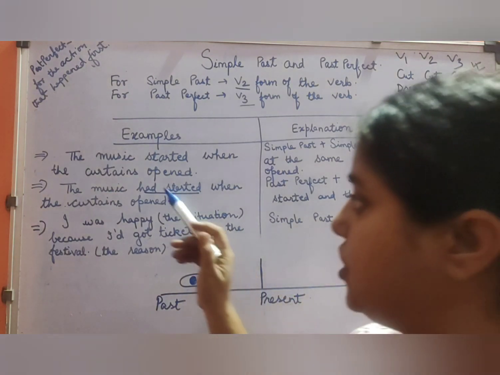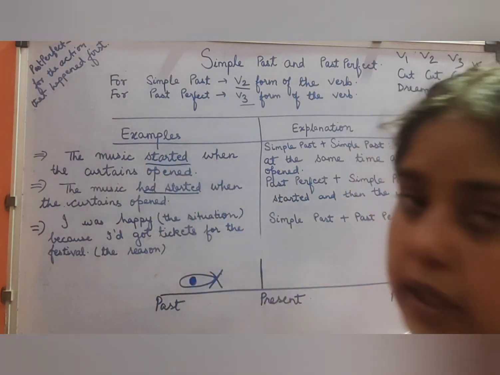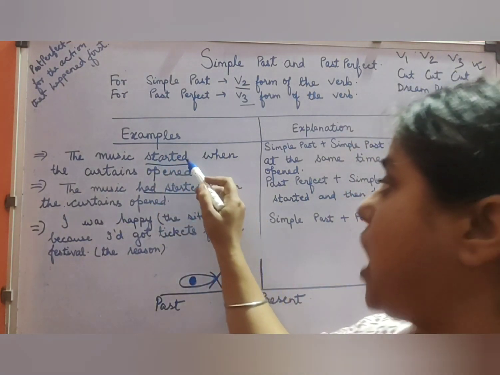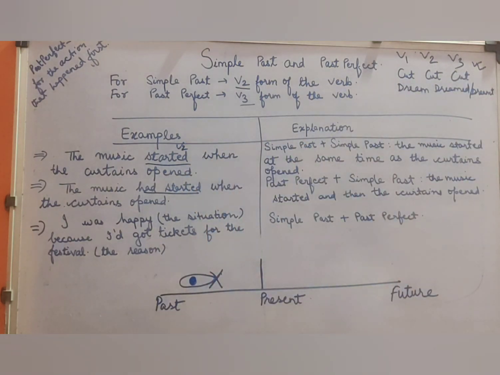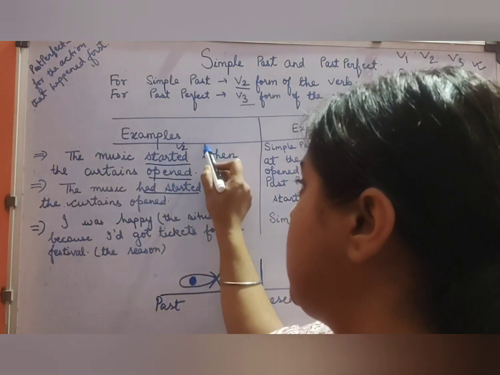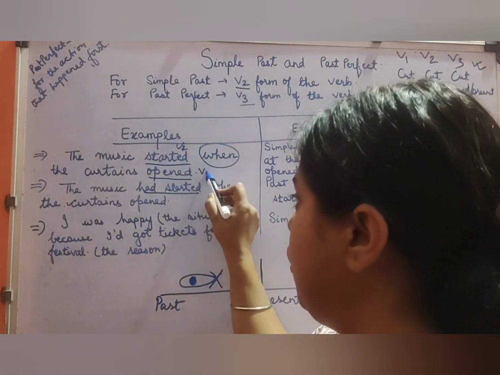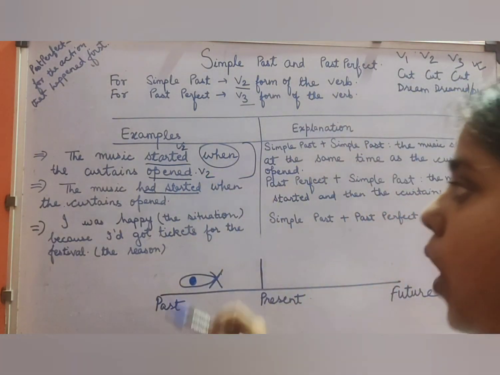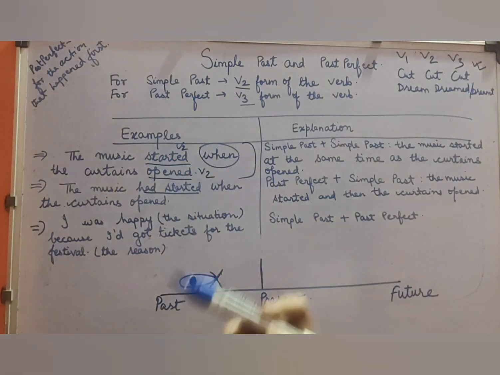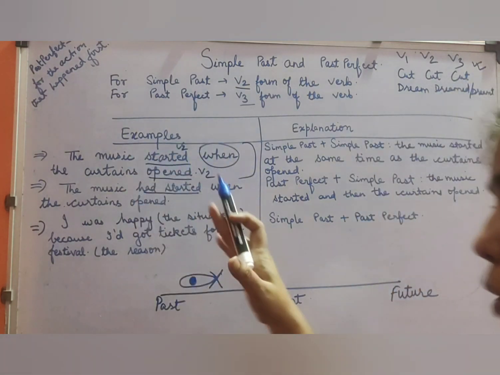So you can see the first example, the music started. So what we have used over here, started, right? So started, ed. So when we talk about ed form of the verbs, we know that it is V2 form of the verb. When the curtains opened. Now what is used over here? When, right? And it is followed again by V2 form of the verb. So what we analyze from this, why both the forms of the verbs that are used over here are in V2 form, that is the second form of the verb.